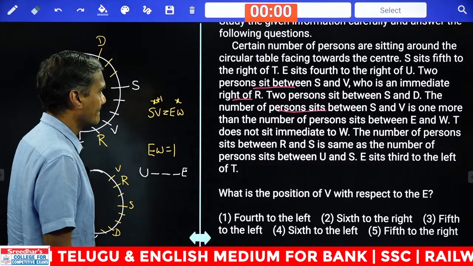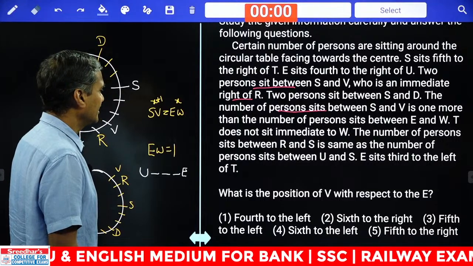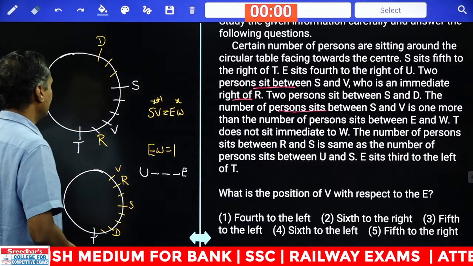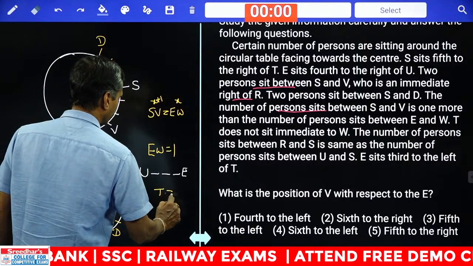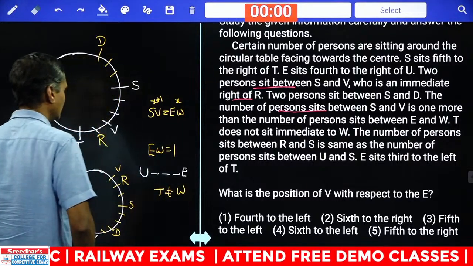Then next one. And T does not sit immediate to W. T is not immediate to W. T and W are not adjacent to each other.